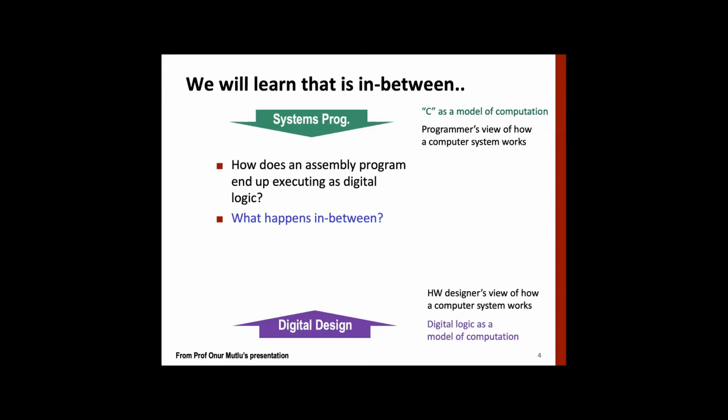So how does an assembly program end up executing as digital logic? Essentially we have a high-level program, and then we use a compiler to create an assembly language program, and that is converted into a machine language program, which runs over hardware using logic gates and wires. So what is in between? Do all computers have everything the same in between, or do they have different things? And what are those different things? This is what we are going to focus on.